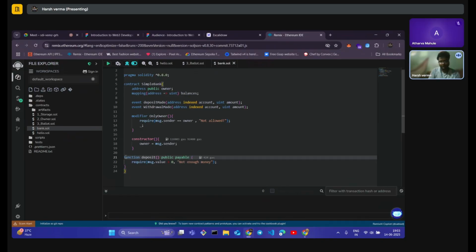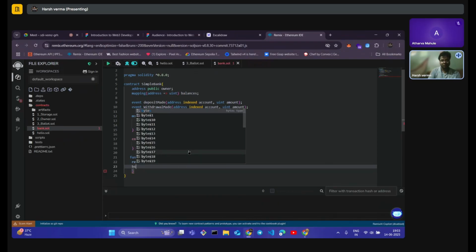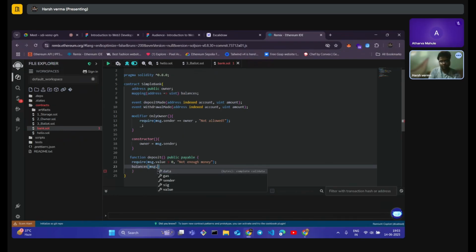And let's give a proper identification. And yes, now we have set a condition. Now let's transfer the money to our user's account. So we are going to point to the key. So who is going to be our key? balances[msg.sender]. It is the key that we are interacting with. And it is pointing to the amount. See, it's the key and it is pointing to the amount.